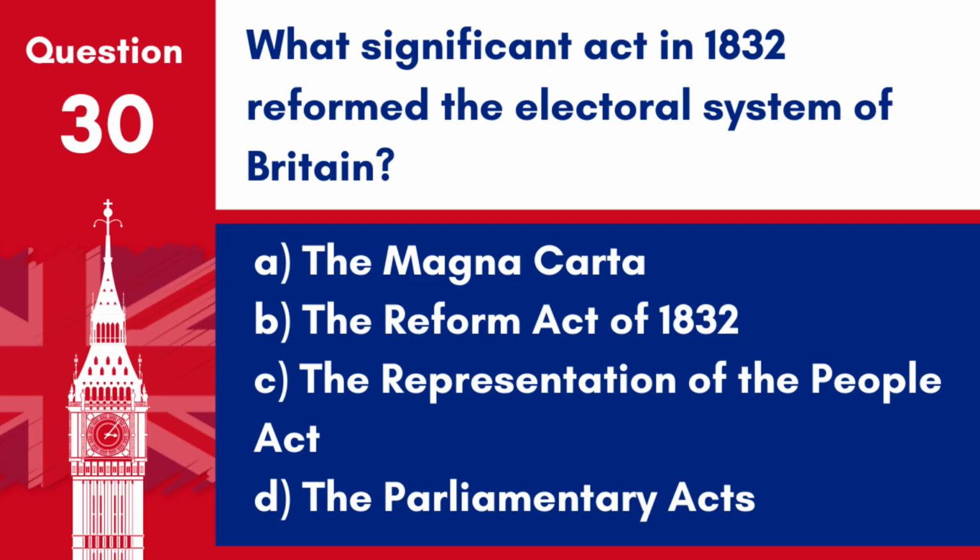Question 30. What significant act in 1832 reformed the electoral system of Britain? A. The Magna Carta. B. The Reform Act of 1832. C. The Representation of the People Act. D. The Parliamentary Acts. Answer B. The Reform Act of 1832. Also known as the First Reform Act, it was a crucial step in reforming the electoral system of Britain, addressing issues of representation and extending the franchise to more citizens.